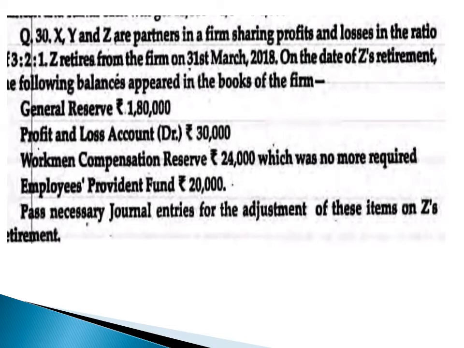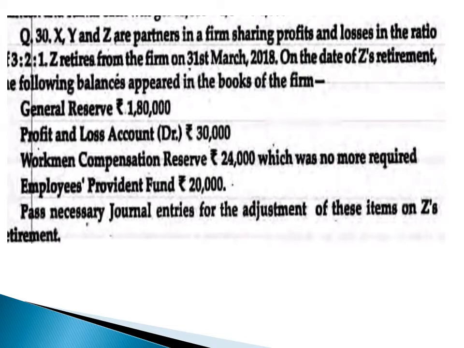General reserve is 1,80,000. Profit and loss account debit balance is given. When the profit and loss debit balance is given, then it is a loss. Then workman compensation reserve 24,000. Employees provident fund 20,000. Employees provident fund is just a liability, it is not a reserve, so it will not be distributed among the partners.